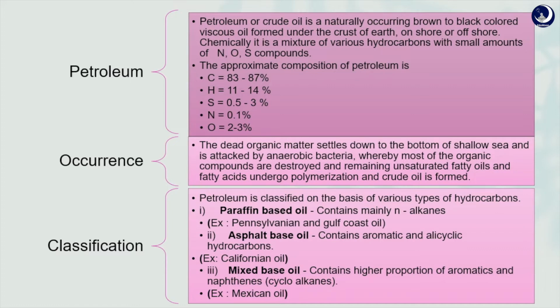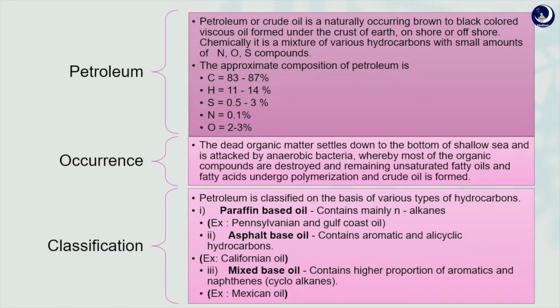Most of the organic matter will be destroyed, but some of the unsaturated fatty oils and fatty acids are left over and these undergo polymerization and crude oil is formed. We get this crude oil by mining of petroleum and then refining of petroleum. We can get so many types of fuels from it.